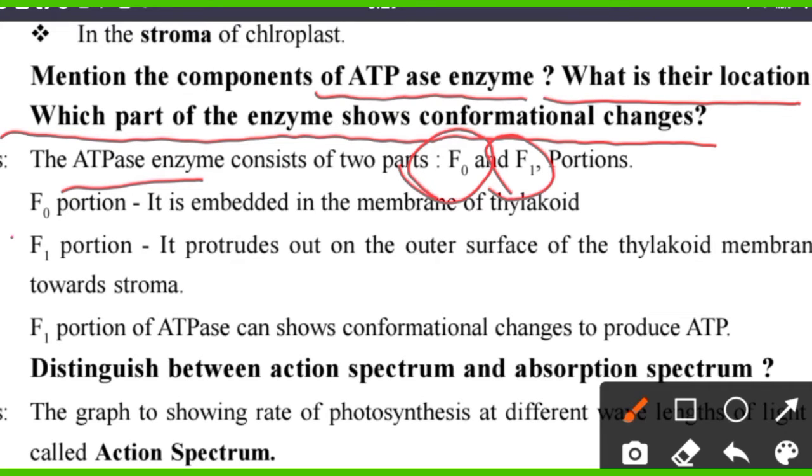F0 portion is embedded in the membrane of thylakoid. F1 portion protrudes.